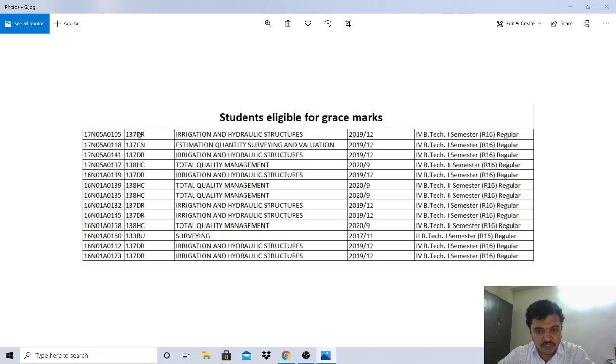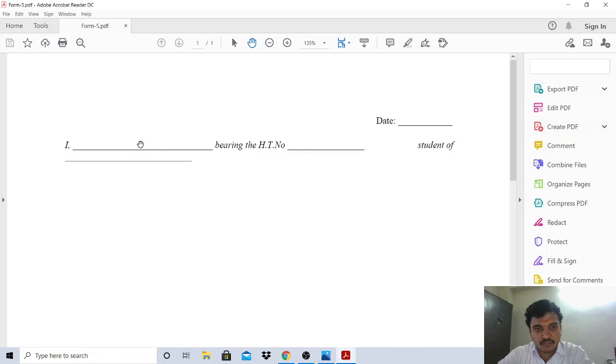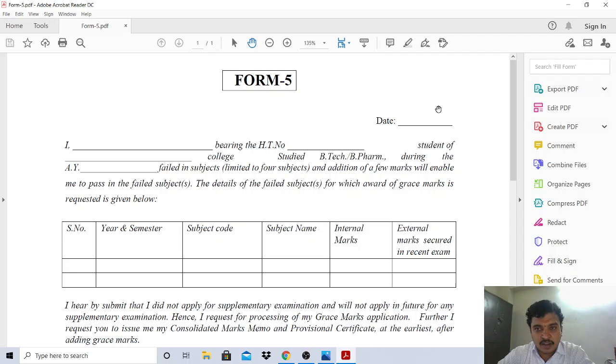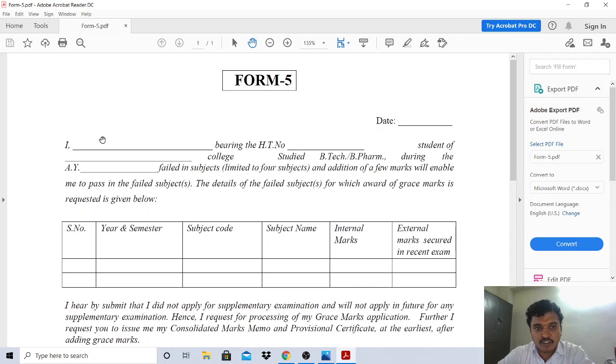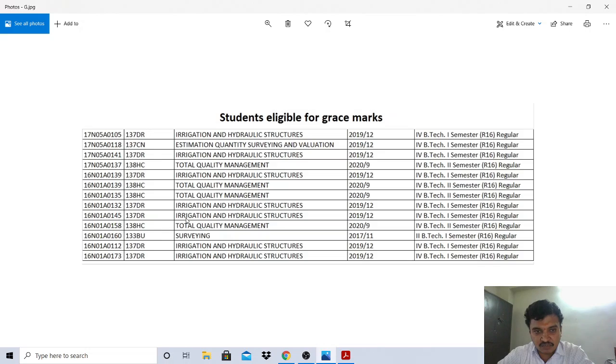Now what you have to do is take the printout of form 5, and fill in this undertaking form where you have to write your name, roll number, and the college, Sree Chaitanya College of Engineering, the date, and the academic year, failed in the subjects, and addition of a few marks will enable me to pass in the failed subjects. Now, whatever subject you have failed is also mentioned in this one.